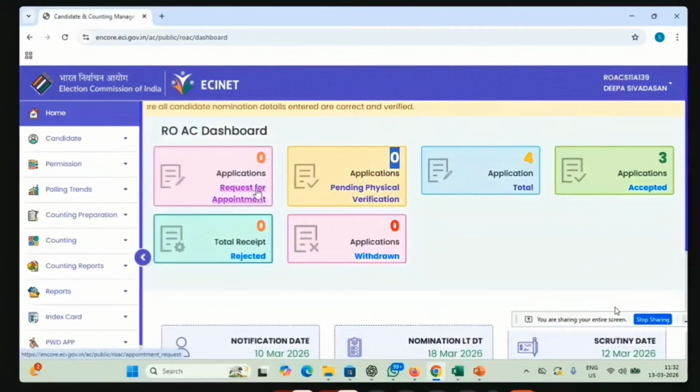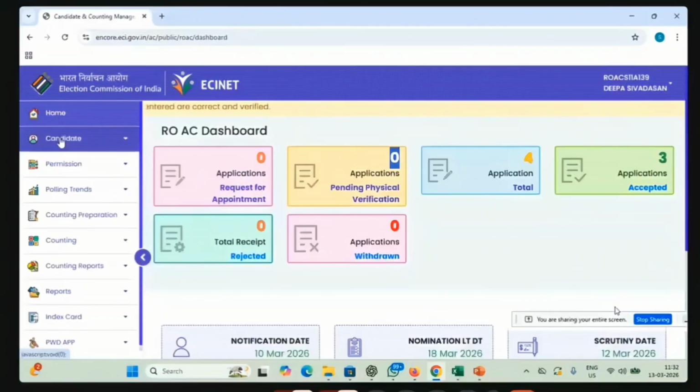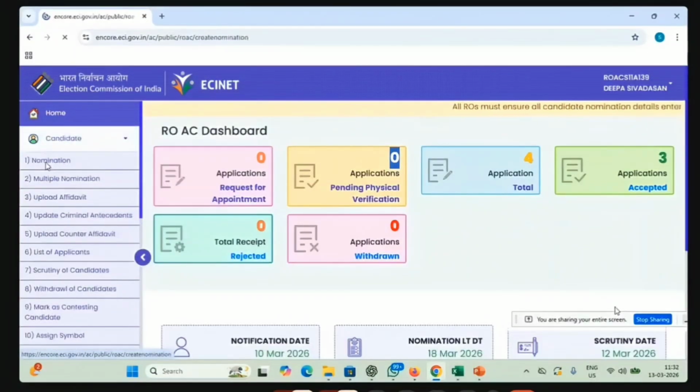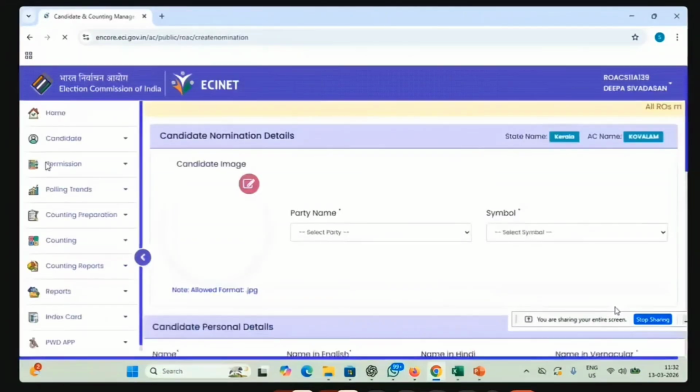So now first we will go to the candidate nomination. Below the home you can see the candidate nomination here. You will click on the candidate nomination, and then you will go to first case nomination. So you have clicked the nomination.